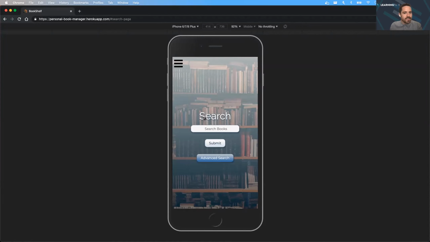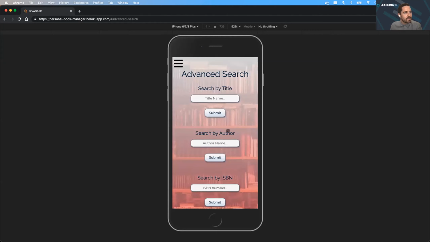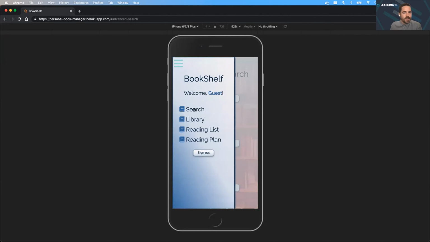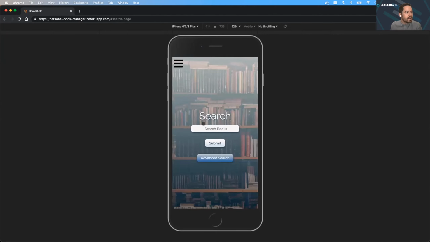After signing in, the user is taken to a search page that will allow them to interact directly with the Google Books API. The user can search for books with any query from the main page, or if they want to specify the search by type, they can go to advanced search. Throughout the app, I'm using REST APIs designed with the fetch method to interact with both the outside API and the backend database.